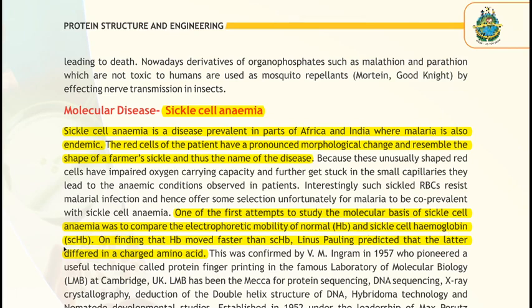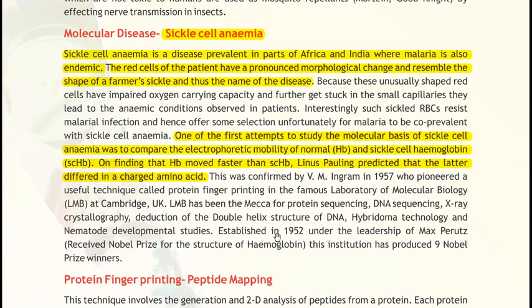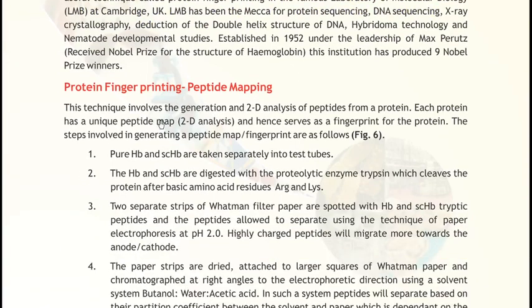In proteomic analysis, I have already told you about one-dimensional gel electrophoresis and two-dimensional gel electrophoresis. All these techniques are used for finding the difference between the protein of a normal person and a person suffering from sickle cell anemia. The protein fingerprinting data has been further augmented with new databases. You can see through this picture that it's a normal RBC; normal RBC isolates the hemoglobin, which is a protein.